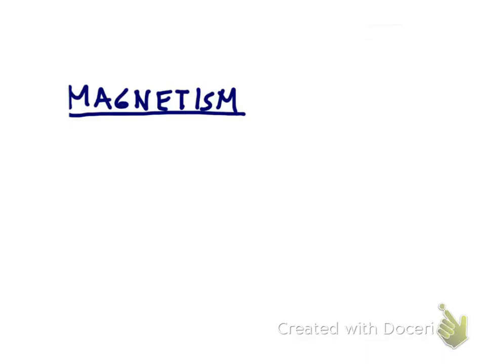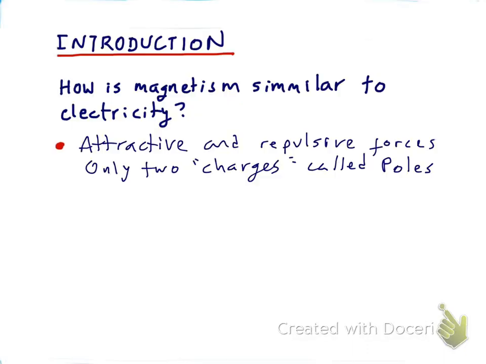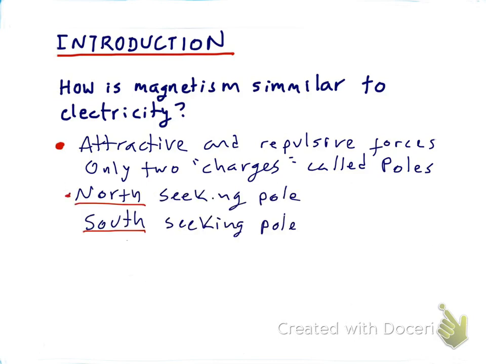Alright guys, in this chapter I'm going to talk about magnetism. So let's start by talking about what magnetism is similar to what we're familiar with in electricity. The first thing we can say is that in magnetism as well as in electricity we have attractive and repulsive forces. In magnetism we have something that we don't call charges, we call them poles. We have the north seeking pole and the south seeking pole.